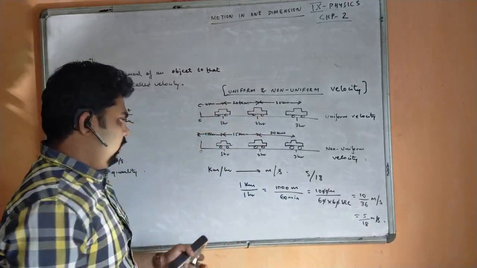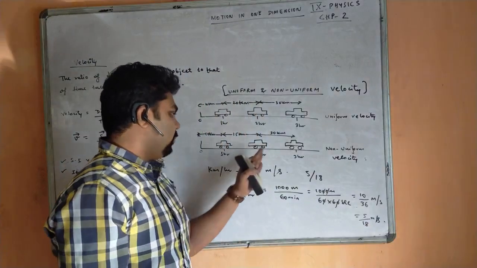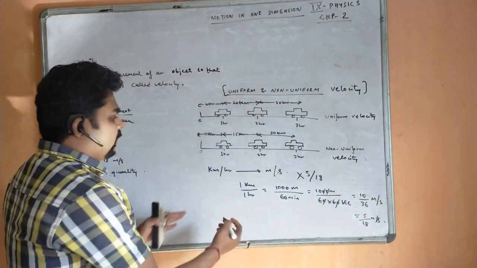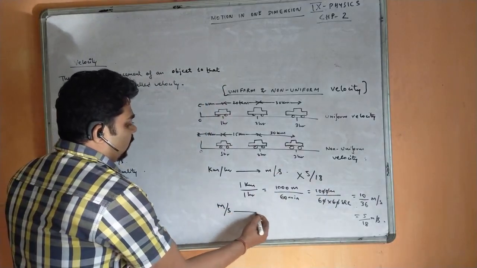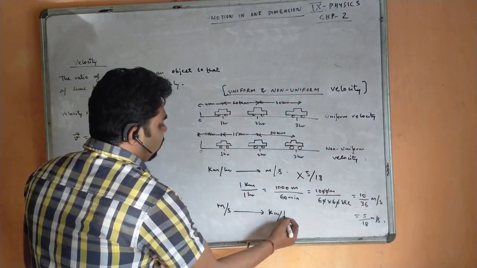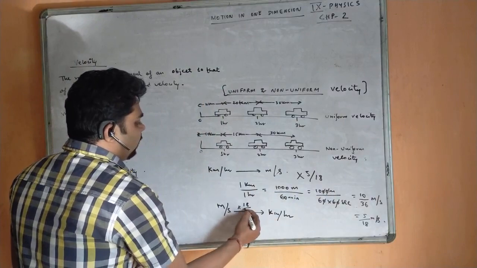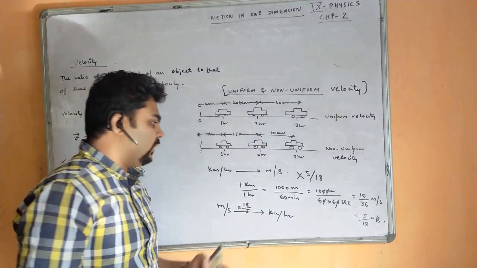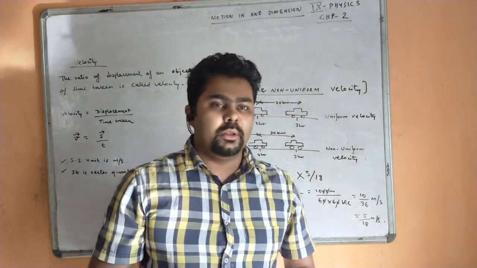Okay. So if you are converting from kilometer per hour to meter per second, you need to multiply by 5 by 18. And if you are converting from meter per second to kilometer per hour, then you need to multiply by 18 by 5. Okay, so these are the basic conversions which we will be using while solving numericals.